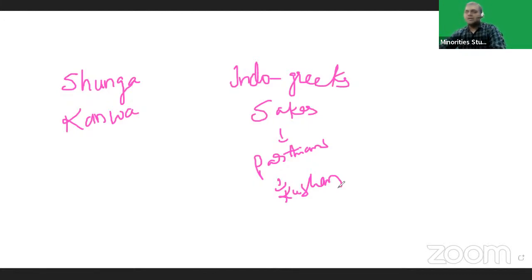In this topic, we will discuss all these subtopics. First, we'll start with the Shungas. We'll complete Shunga and Kanva. After that, we'll go for the Indo-Greeks, Shakas, and Parthians. Here we should remember why these foreigners entered India. Simple. The first important reason was